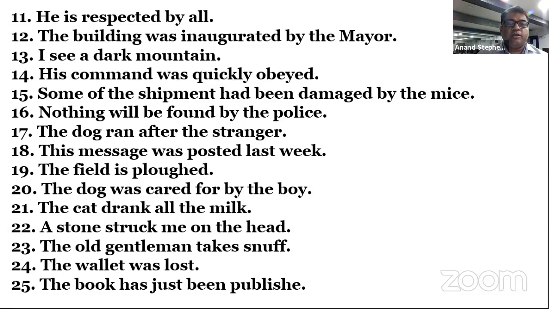The cat drank all the milk. Sir, it's active. Passive बनाओ. The milk को शुरू में रखेंगे. Second form है यानी past tense है, simple past है. And in simple past we use was, were. All the milk was drunk by the cat. Very good. This is second form, and third form would be drunk.